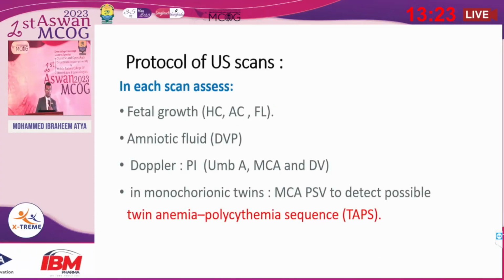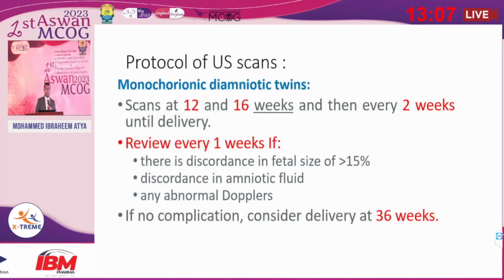In monochorionic pregnancy, in each scan we will assess the fetal growth, the amniotic fluid, and the Doppler. In monochorionic twins, the middle cerebral artery peak systolic velocity should be measured to detect twin anemia polycythemia sequence, or TAPS.